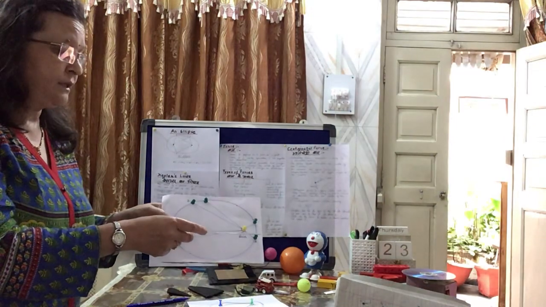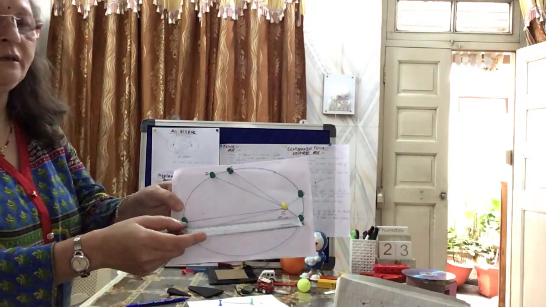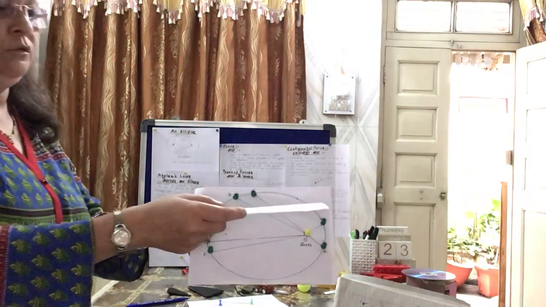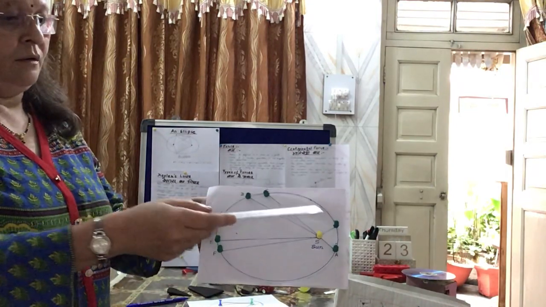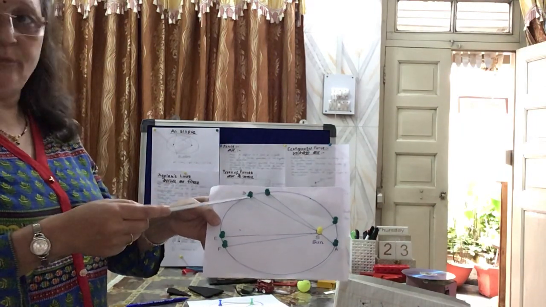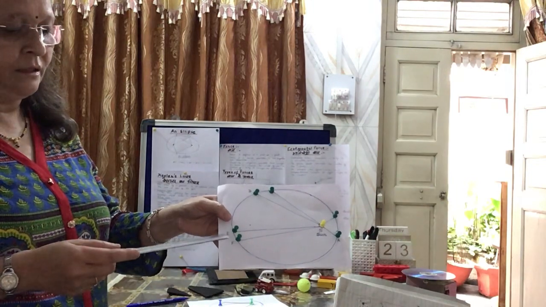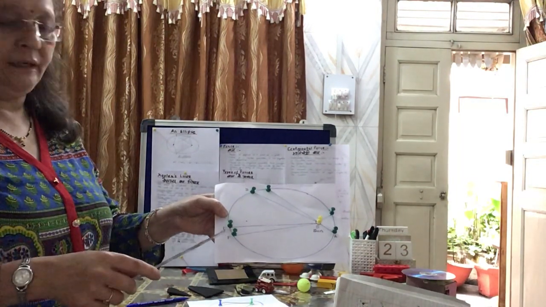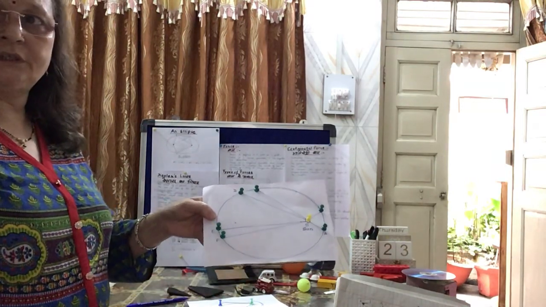So these 2 points I have considered, point A and point B. From here the planet reaches to here, point A to point B. Coming forward, again point C and point D. Again consider the third points E and F. When the planet reaches this point, again it comes to its position.